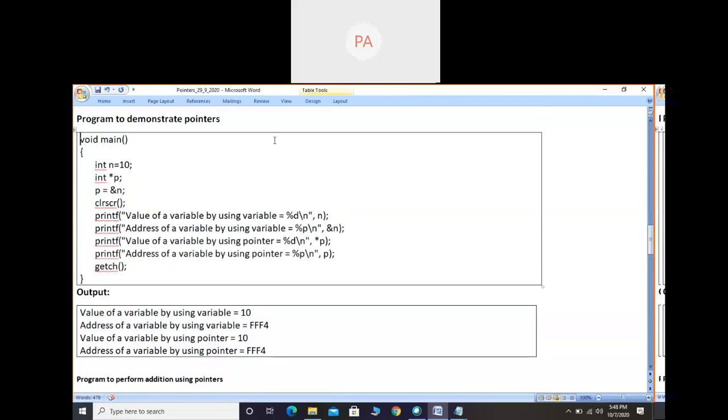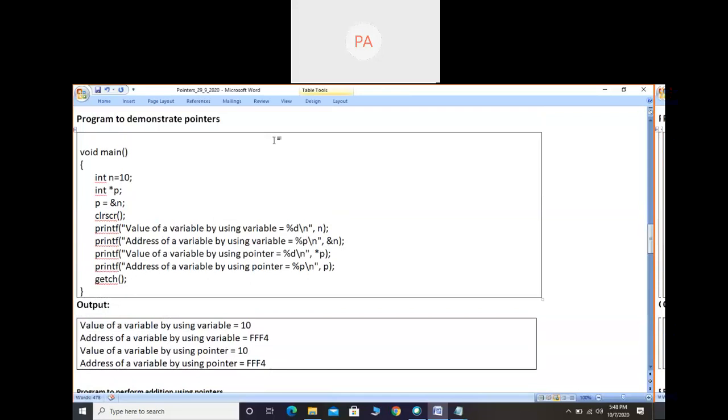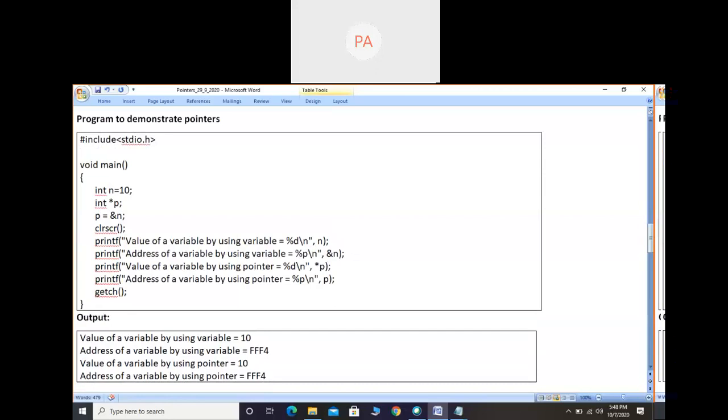In my system, where I have downloaded the Turbo C software, it works without header files, but I will write them here because you may execute in different systems. Depending on the compiler, some compilers will not accept it, so you have to write the header files, then you will not get any error. So stdio.h, conio.h.